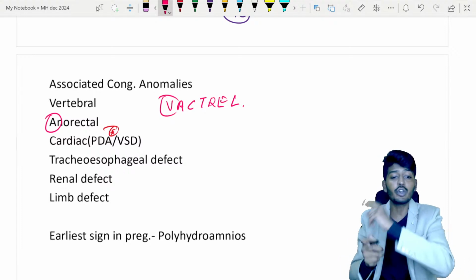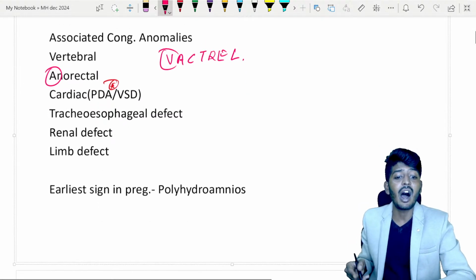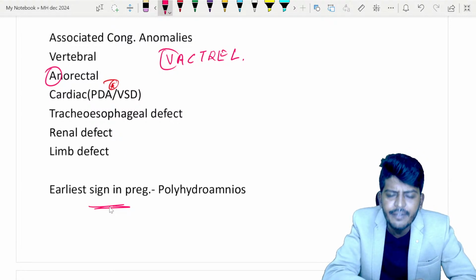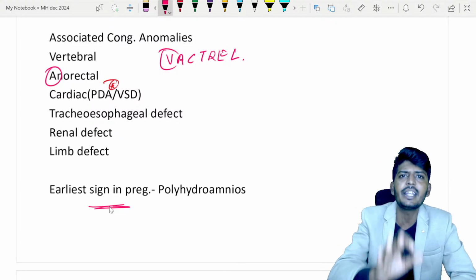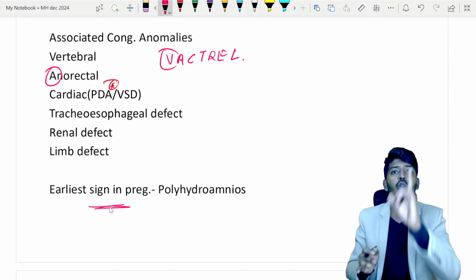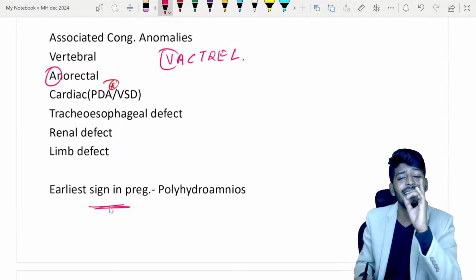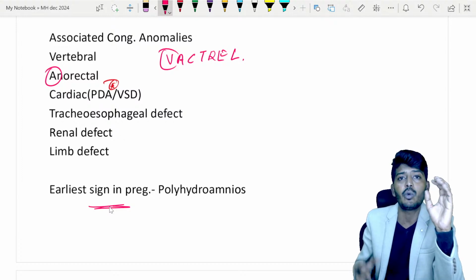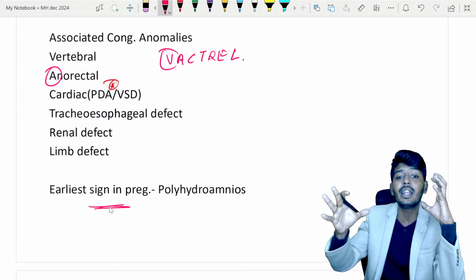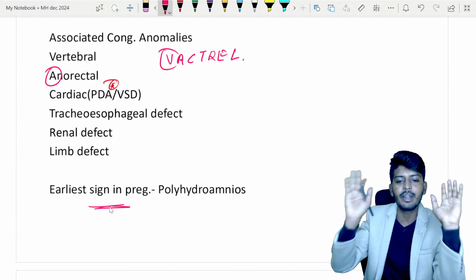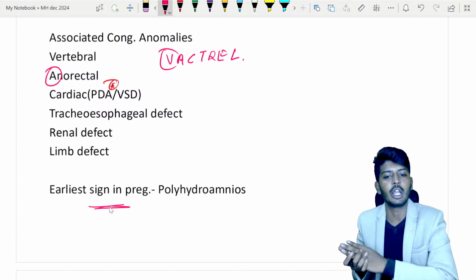Okay. Now, the next question comes as, what is the earliest sign in pregnancy? Children, this is very important, very, very important, and many times every student gets confused. Today I will solve that problem once and for all, everybody. And this problem is most commonly, what happens is that when you study renal defect versus GI defect, your brain will confuse you, polyhydramnios versus oligohydramnios.